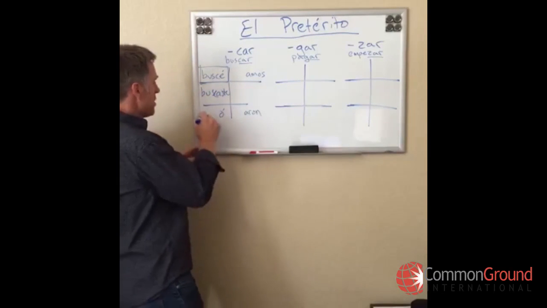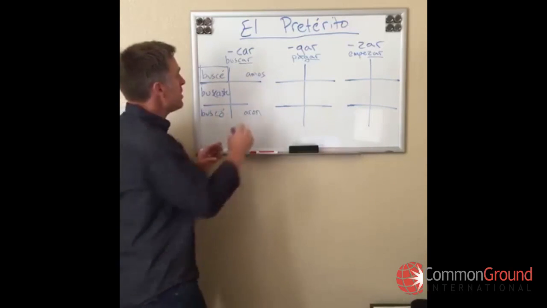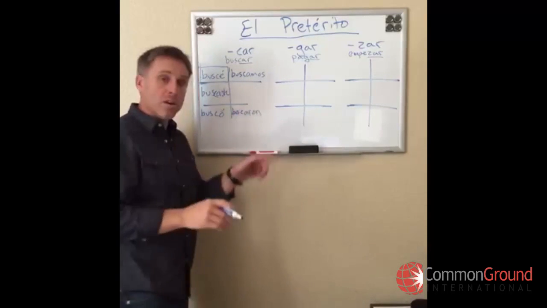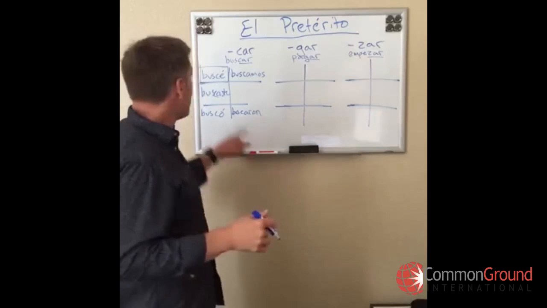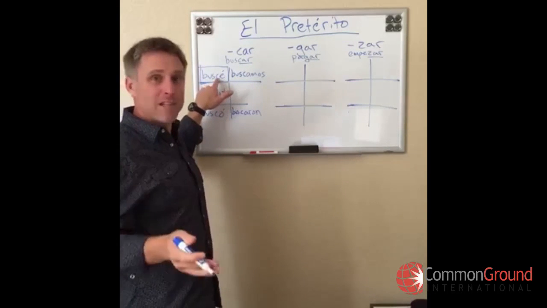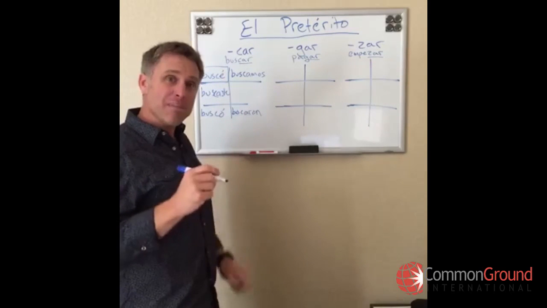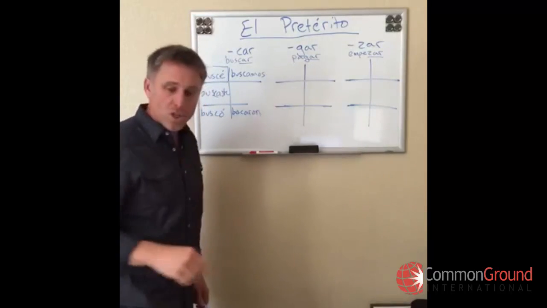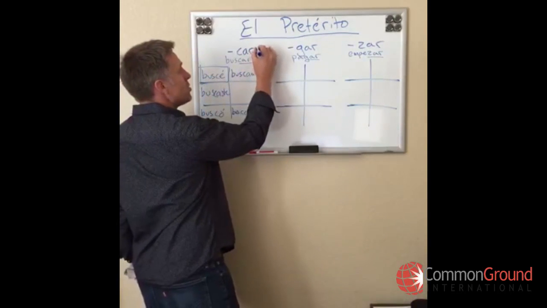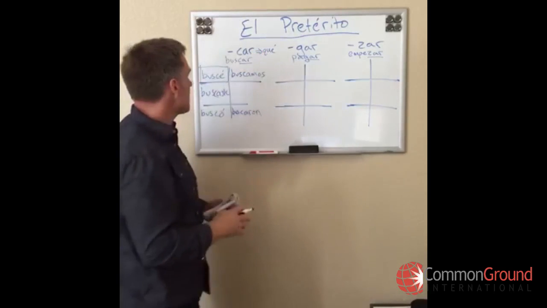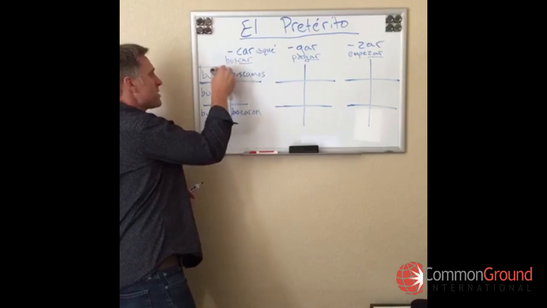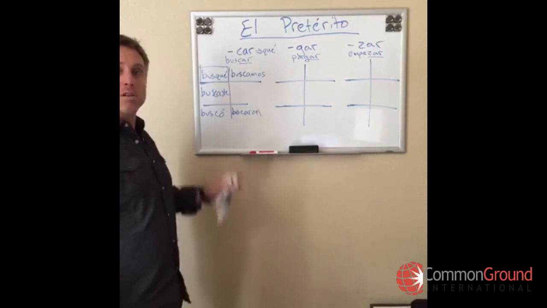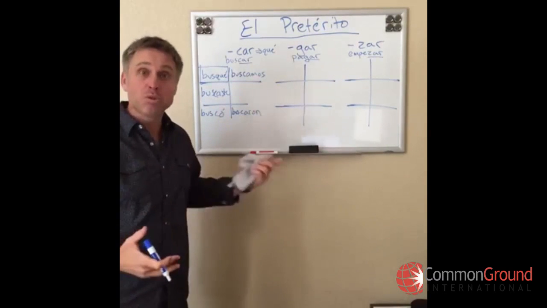Bien, but here, buscaste, no problem. Buscó, no problem. Buscamos, no problem. Buscaron, no problem. It sounds like buscar still. But here, busce doesn't sound like buscar anymore, and so we have to do something in the spelling of the word to make it sound like buscar still. And so the solution is that car verbs go to que. Bien. And so no longer is it busce, we have to change the spelling to busqué.